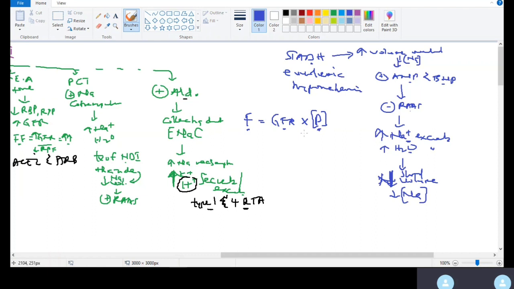If I have high plasma concentration, I'm going to be filtering more sodium into the renal tubule so that I can get rid of the excess. If I have low serum sodium, I'm going to be filtering less sodium into the renal tubule because I have less plasma sodium. Does this make sense? That's normal for a normally functioning kidney.